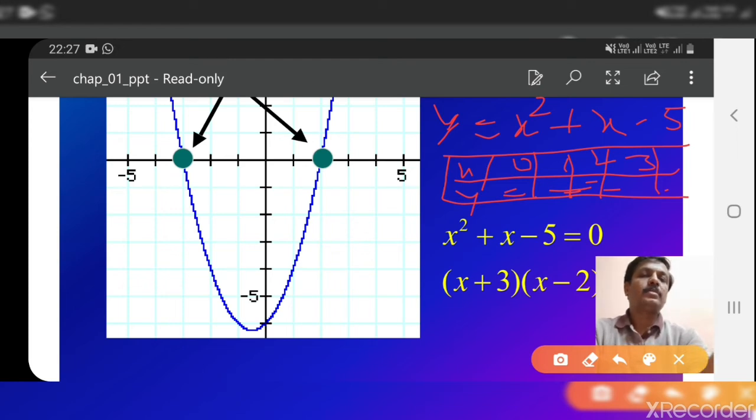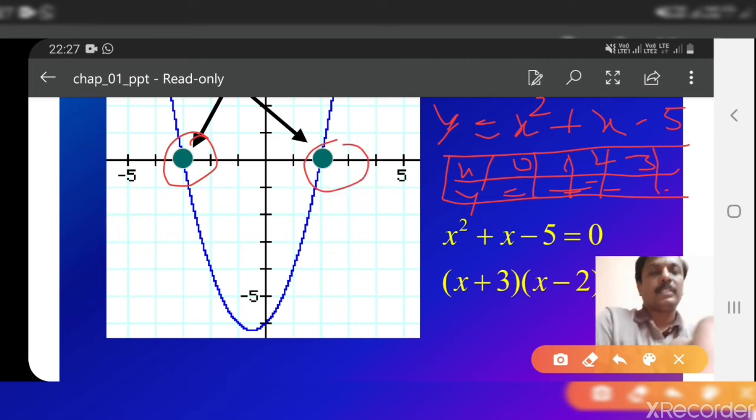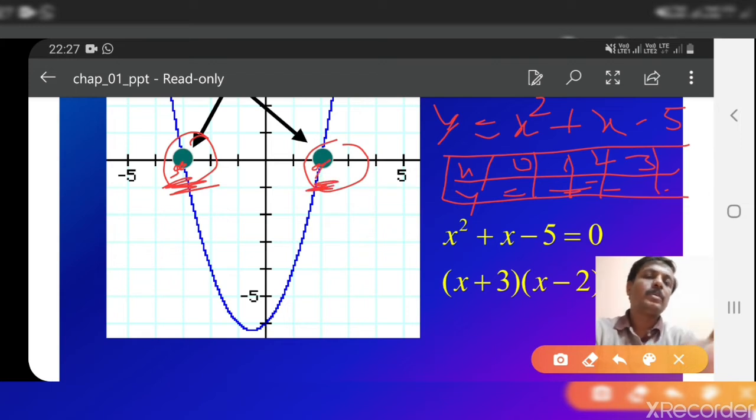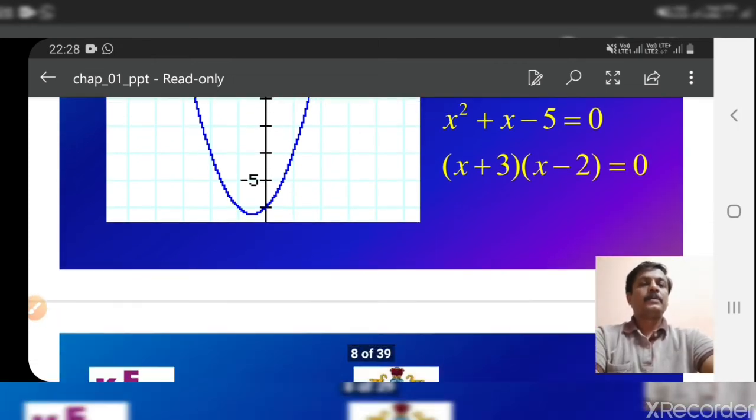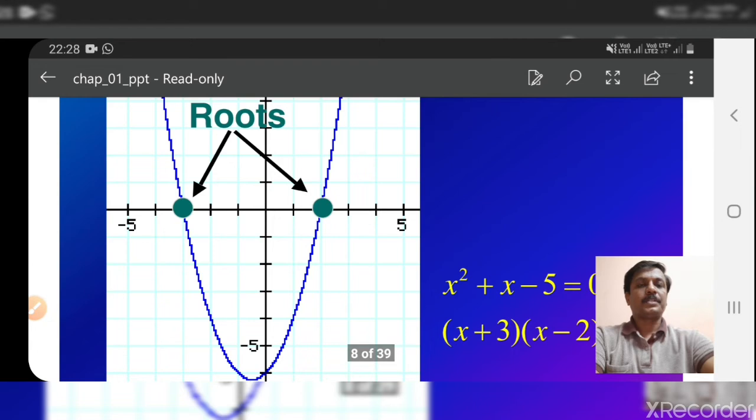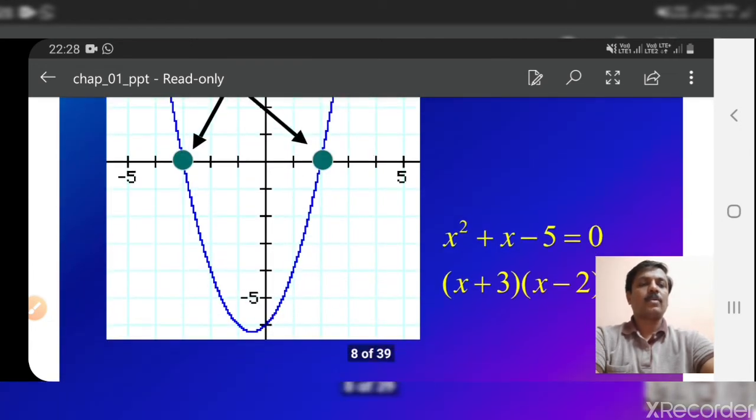So this graph meets the x-axis at these 2 points. These are the solutions of this equation. What is the value of x at this point and what is the value of x at this point, that gives you the solutions of this equation. This is how we solve quadratic equations by graphical method. So this is all about quadratic equations. Now we will move to the next concept.